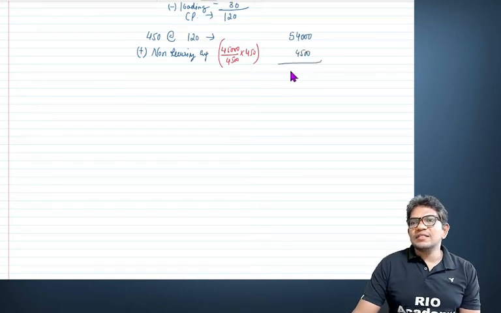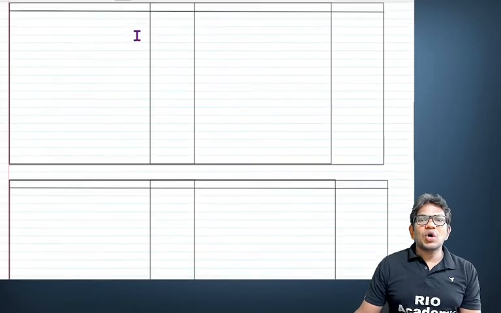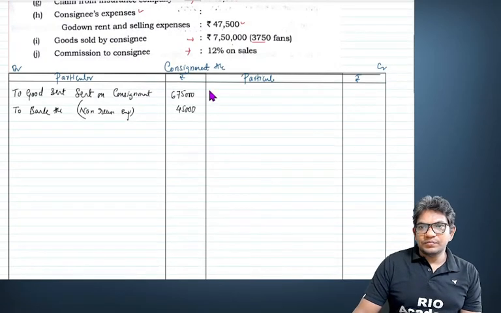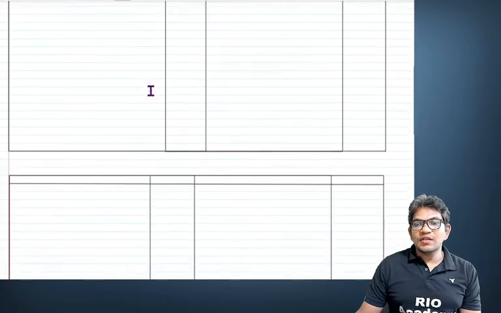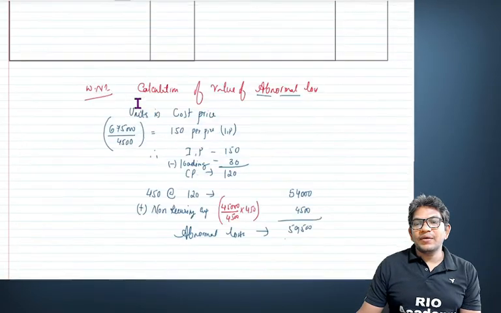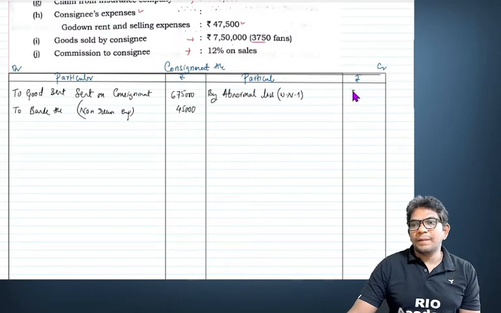Add this, 59,500. So this is your abnormal loss. Abnormal loss we always enter on the credit side of the consignment account. You can write it as working note number 1, that is 59,500.